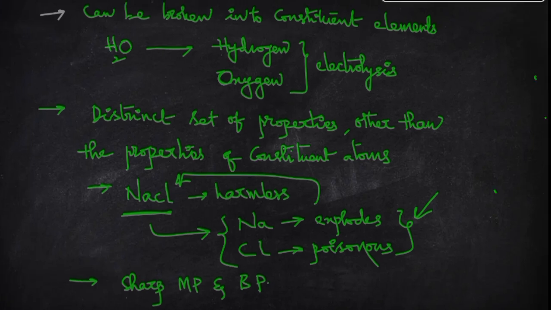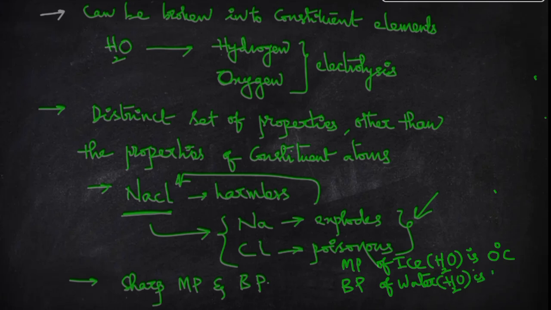For example, the melting point of ice is 0 degrees Celsius, which is fixed, and the boiling point of water is 100 degrees Celsius, which is fixed.